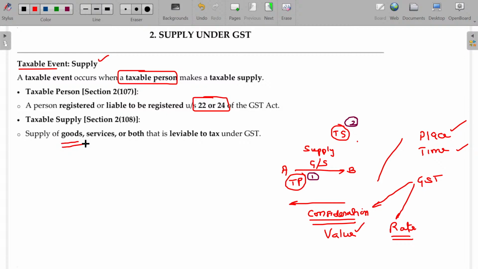It may be either goods or services, or partially goods and services mixed up both. And that which is liable to tax is called taxable supply. Clear? So you have to understand these are the terms. Supply by a taxable person, and then supply can be taxable or non-taxable. Only in case of taxable supply, the GST levy will automatically be attracted. Clear? GST levy will be attracted.